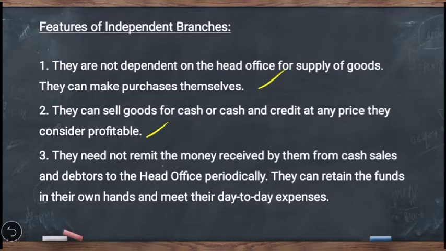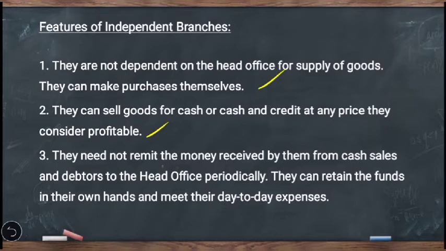Independent branches have complete freedom to decide whether goods will be sold for cash only or they are going to allow some amount of credit facility to their customers. And then regarding the pricing also, it is decided by the independent branches by themselves. They can fix any price which will give them a good amount of profit. That is the second feature of independent branches.